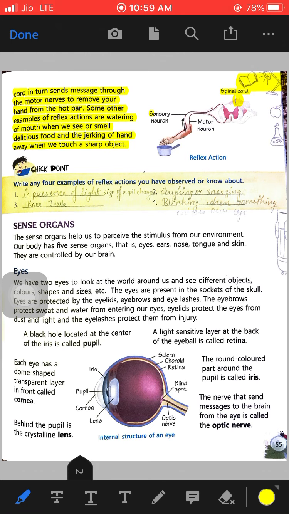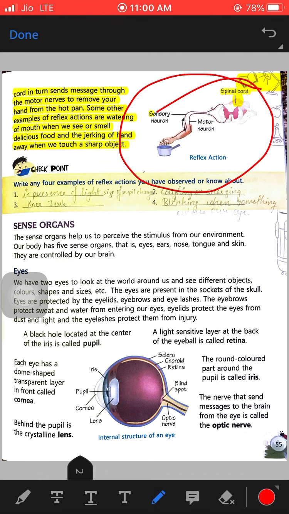Another example is watering of the mouth when we smell delicious food. Whenever we see delicious food, our mouth starts watering automatically. That is also an example of reflex action. And whenever we touch any sharp object, we instantly move our hand away from that object. That is also an example of reflex action.